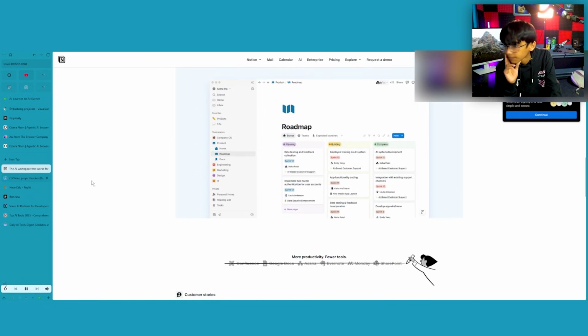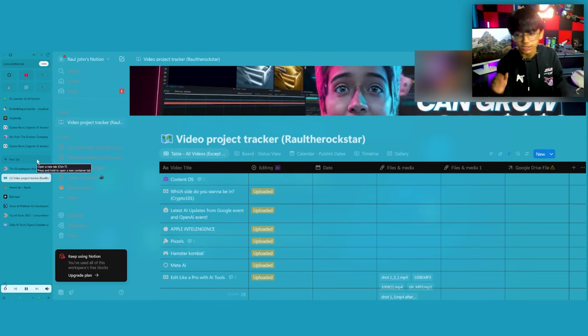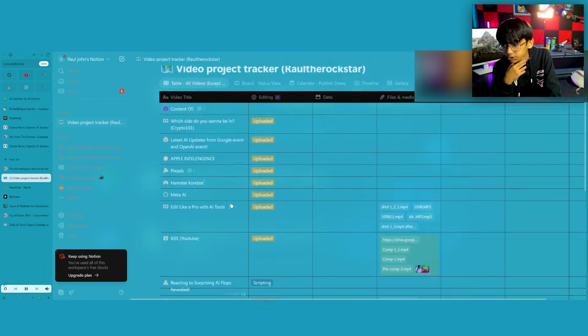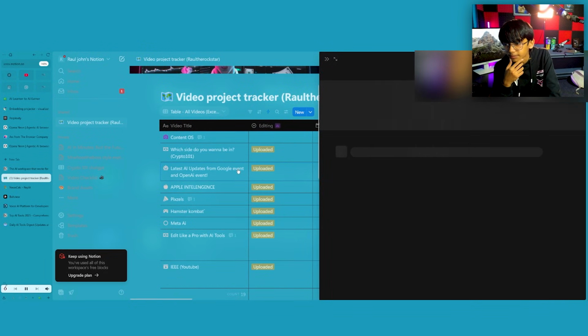For example, roadmap and all, you can see planning, building. People actually use it for this. So I'm not just coming and saying blah, blah, use it. No. This is one of the things that we made. I'll be showing you how to do this too. You can see your latest AI updates, Google event.